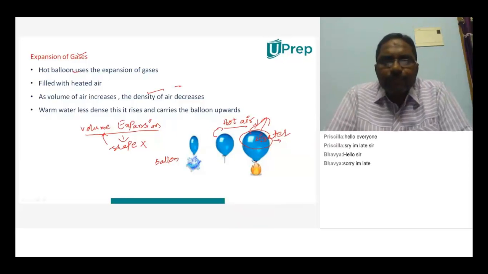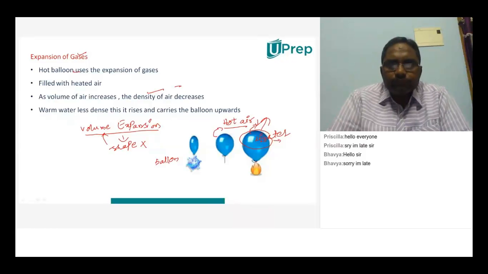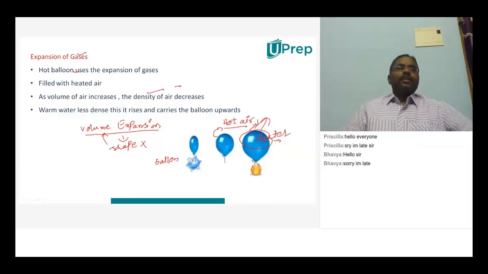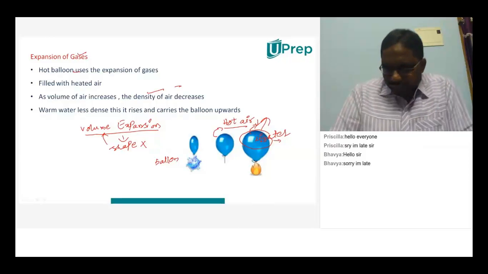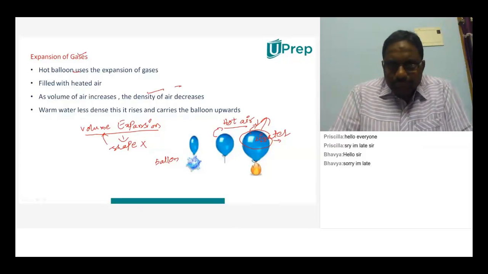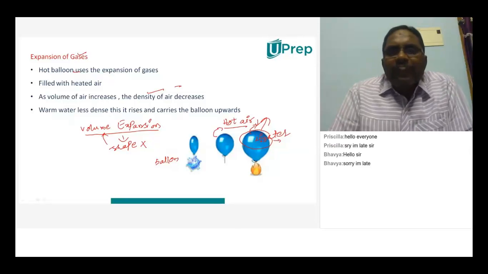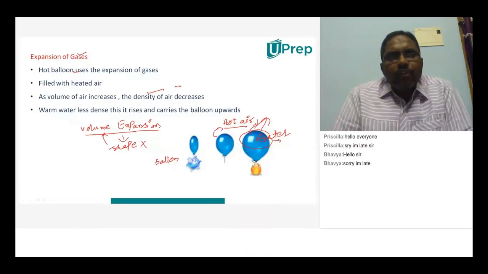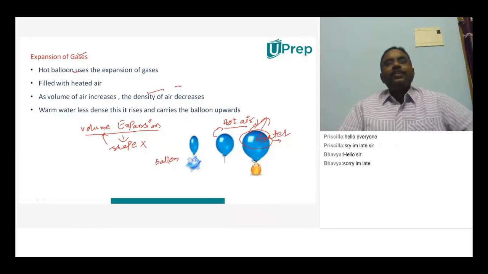Then what happens? Sir, due to the heat in our body, when we blow the air, the heat produced increases the density of the gas. You are filling with your mouth. You can produce heat energy from your mouth.